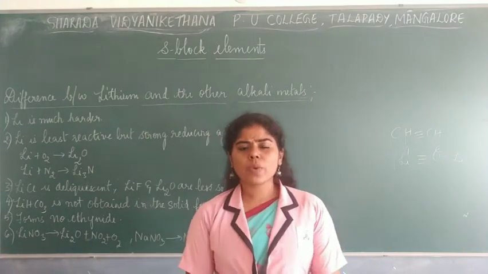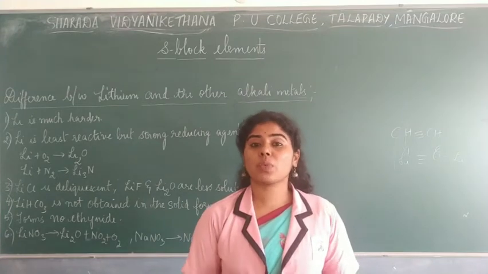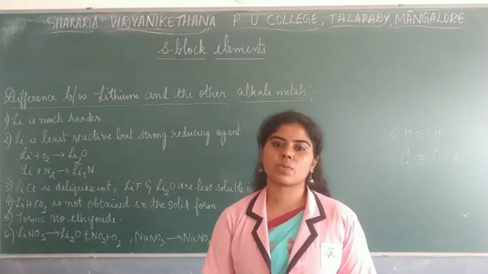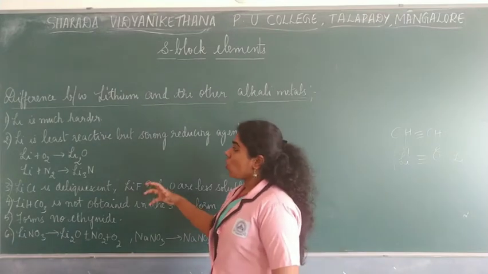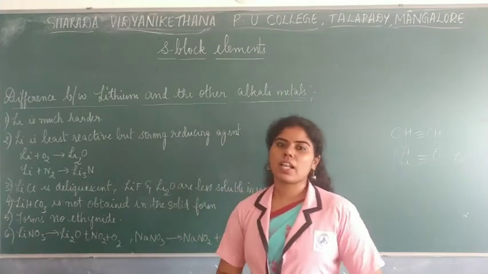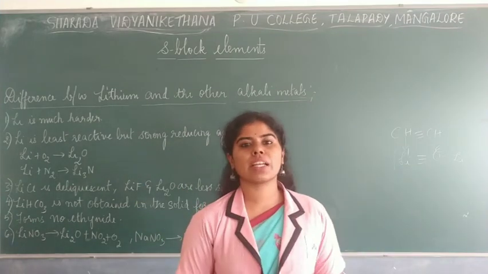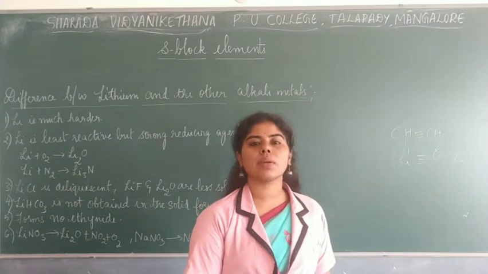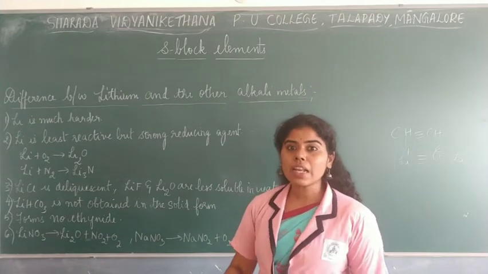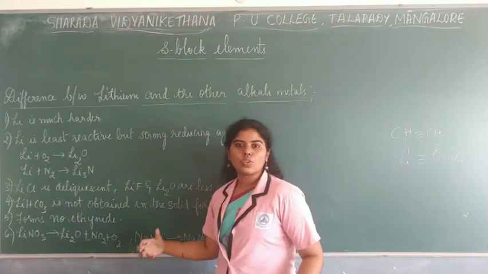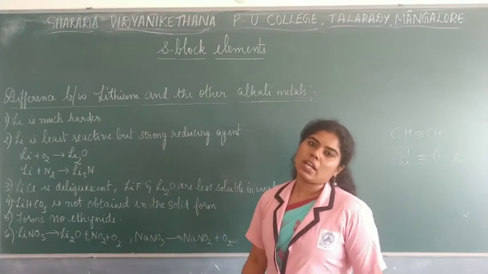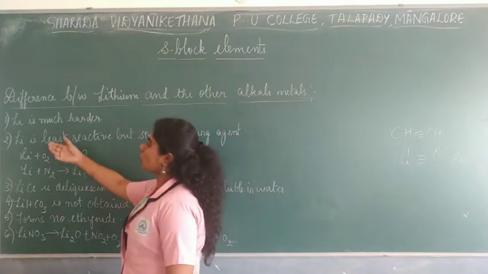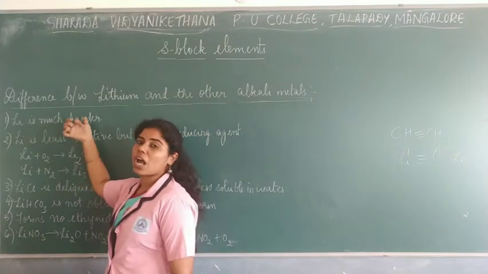Okay. Now, as we got to know that this anomalous property which is exhibited by lithium is due to mainly two reasons, one is smaller size as well as high polarizing power. Now, what is actually the difference? Okay, let us just sum up all of these properties and then let us understand what is the difference between all of the other alkali metals as well as lithium. So mainly we will look into some of the properties wherein we will have to focus more on why lithium shows a different property.